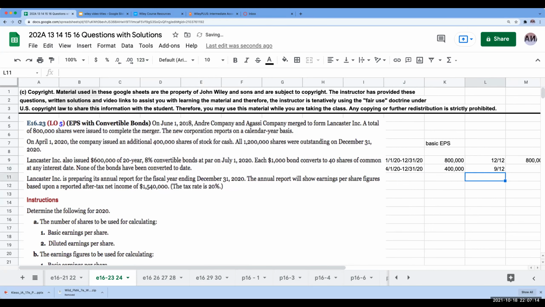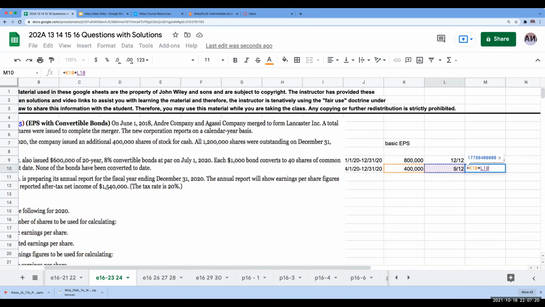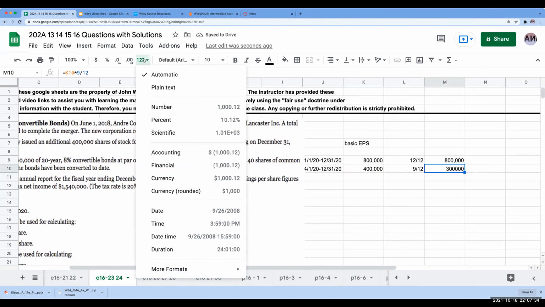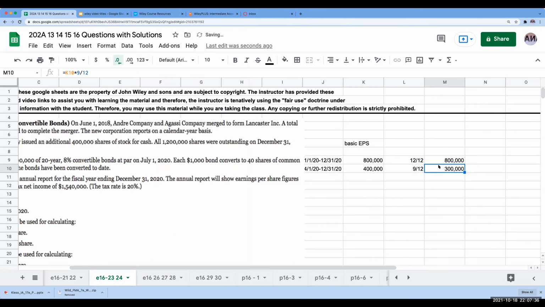Count it out on your fingers: April, May, June, July, August, September, October, November, December. So 9/12. So I'm multiplying this times 9 divided by 12, or 300,000 shares, right?